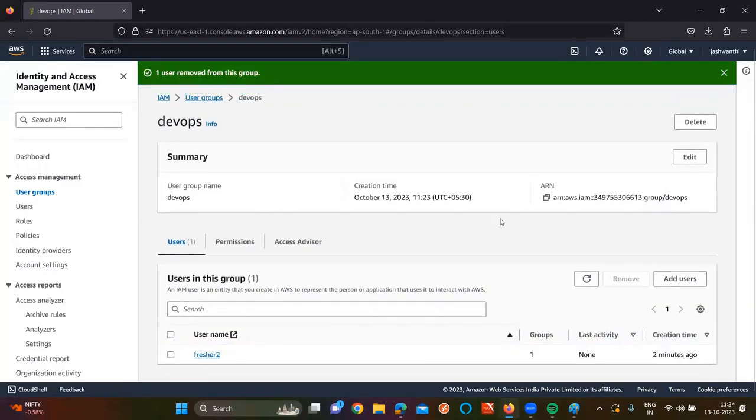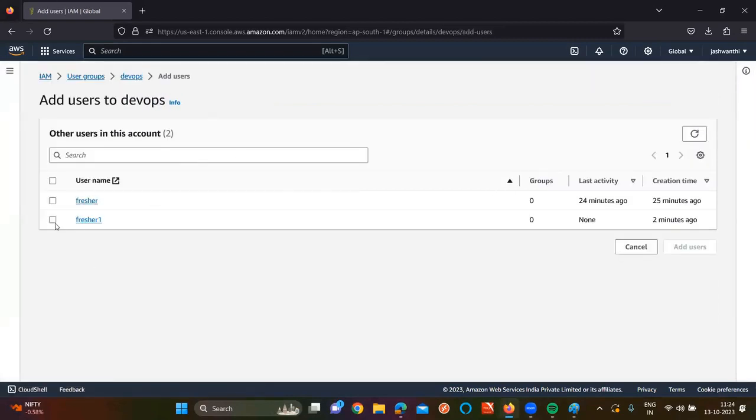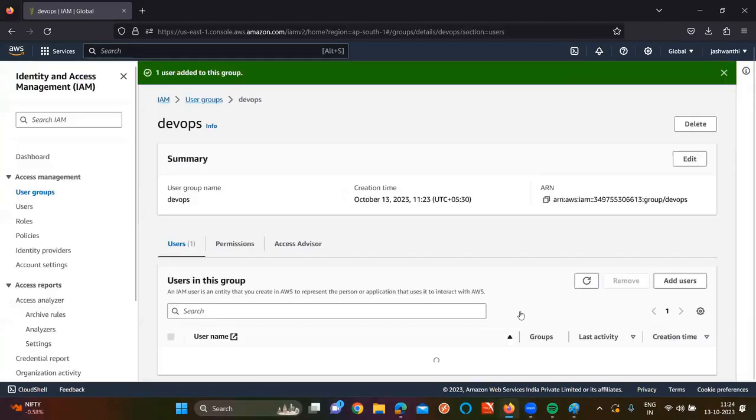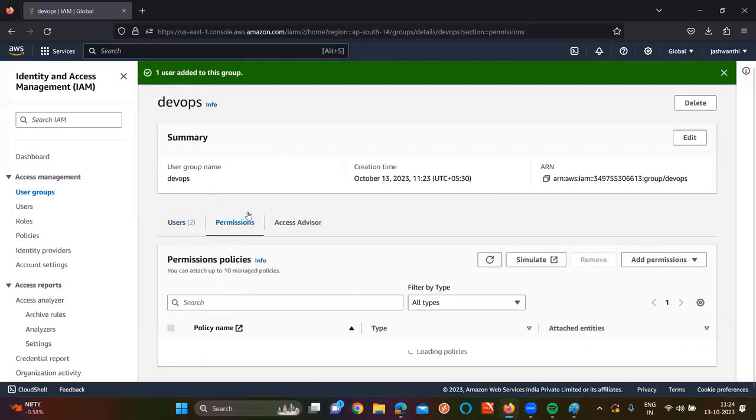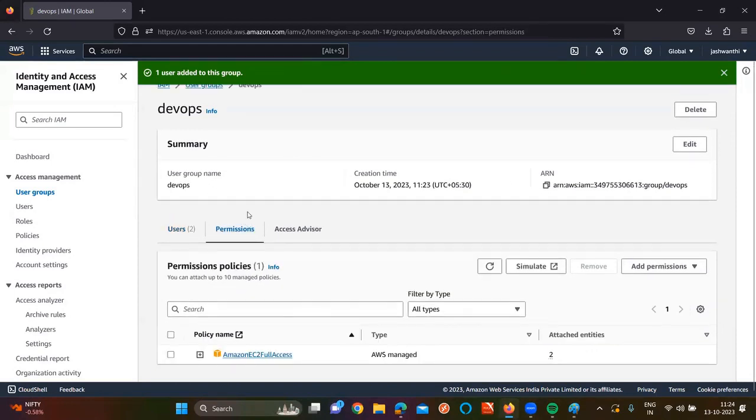Now, fresher1 got removed. Why? Because unfortunately I have added. Now, if I want to add any other user, click on add user. Which user you want to add now? Add user. So adding the users, removing the users, and even you can go for permissions. Are you seeing this one? If you want to add any permission, you can add from here. And if you want to remove any kind of permission, you can remove it from here. Is the point clear for you?